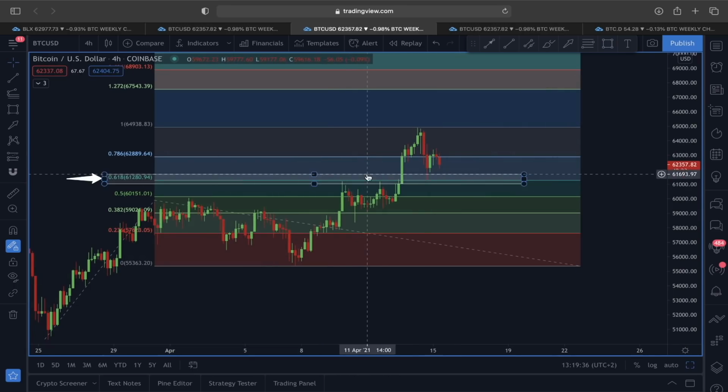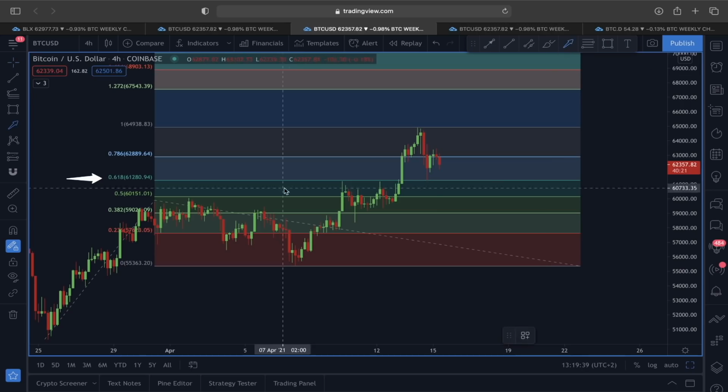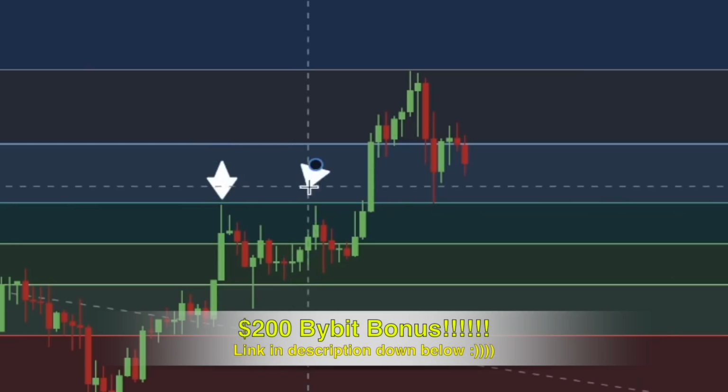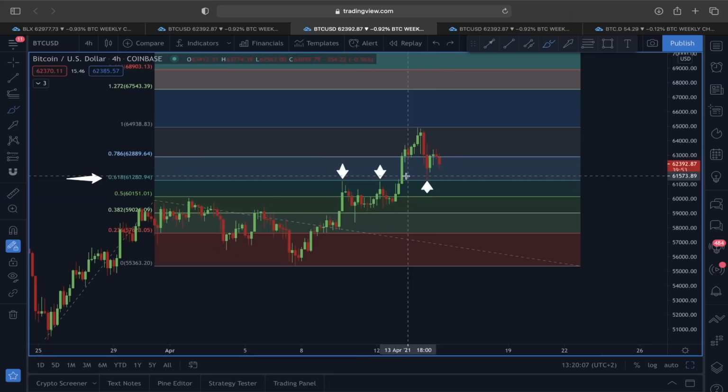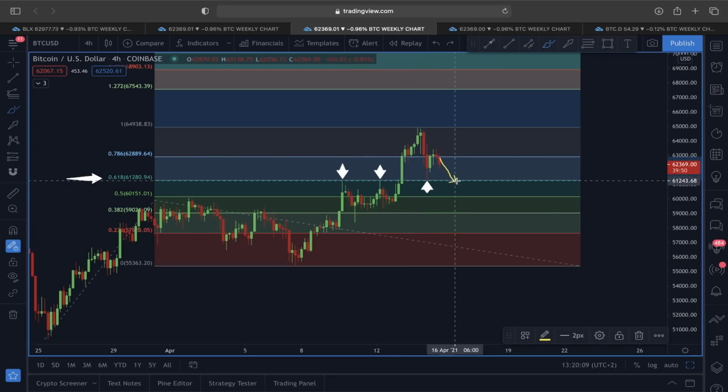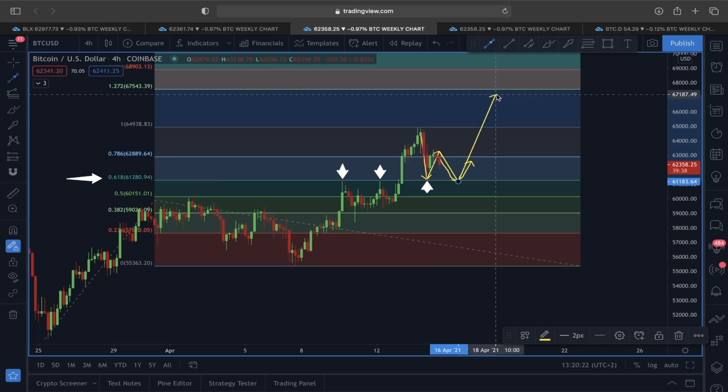Let me delete this one again and show you one by one here, guys, because you can see resistance came back to retest the previous temporary resistance line and acted as a support. So if this pullback is going to happen and we retest the 0.618 Fibonacci level, that's around 61,280, that should also be absolutely normal, because then we could be forming another double bottom type of scenario, and then we could be seeing another impulsive move in an upper direction.